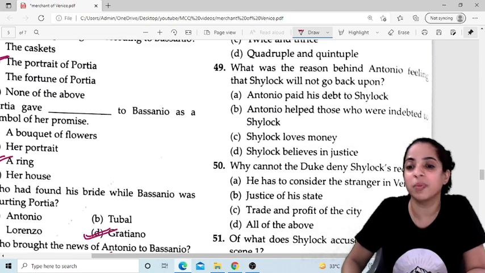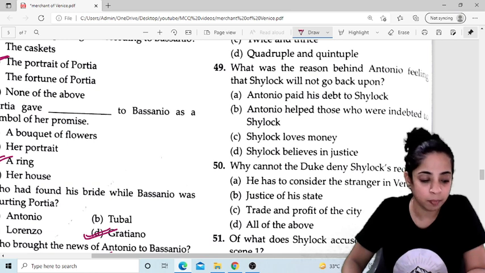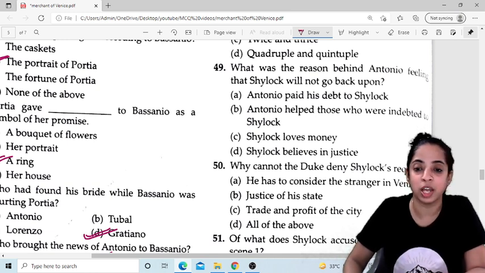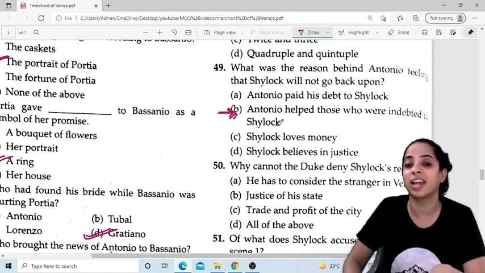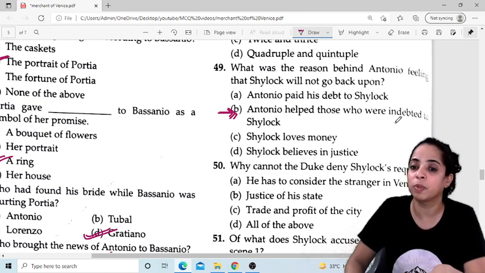What was the reason behind Antonio feeling that Shylock will not go back upon? Because Antonio helped those who were indebted to Shylock. That is why Shylock never liked Antonio. And this was the reason behind Antonio feeling that Shylock will not go back upon.